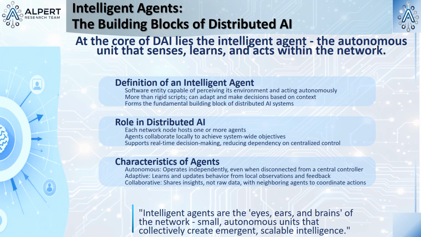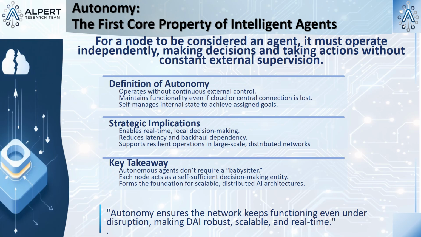If you want to understand DAI, you have to understand the agent. It's the fundamental unit, the building block. What is an agent in a wireless network? In computer science, an agent is a software entity that can perceive its environment and act upon it. But it's not just a simple script. A script is very rigid. If A happens, do B. An agent is much more complex, much more intelligent. The report defines 4 core properties that an entity needs to have to be called an agent.